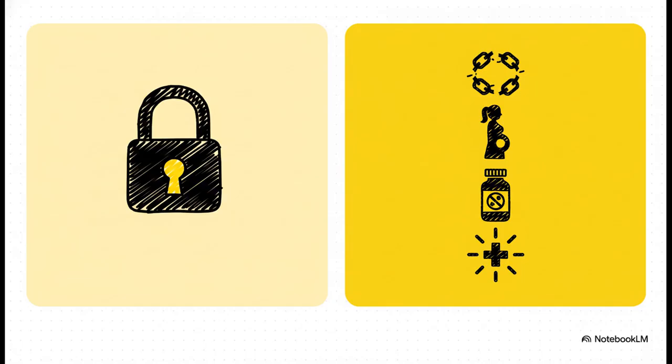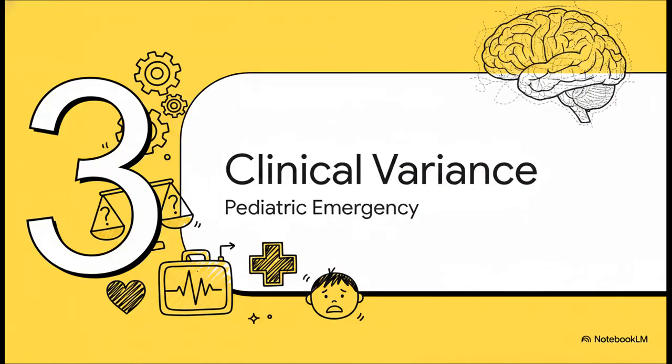The standard mandate, it says you need parental consent for anyone under 18, plain and simple. But you completely bypass this if the minor is legally emancipated, so if they're married, in the military, or fully financially independent. Plus, condition-specific care overrides parental rights completely. So if a minor comes in for STIs, contraception, pregnancy, substance use, or needs emergency stabilization, you absolutely do not need parental permission, period. Which brings us to Section 3, clinical variance, specifically a pediatric emergency.